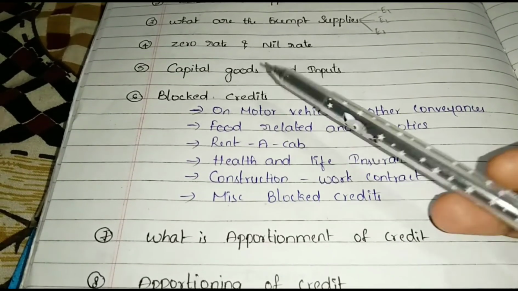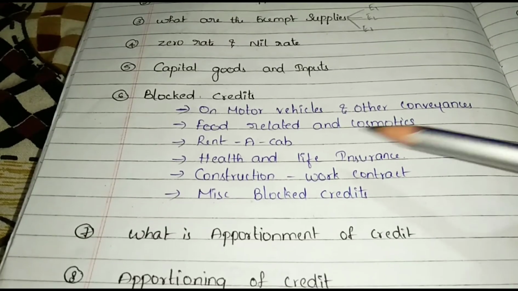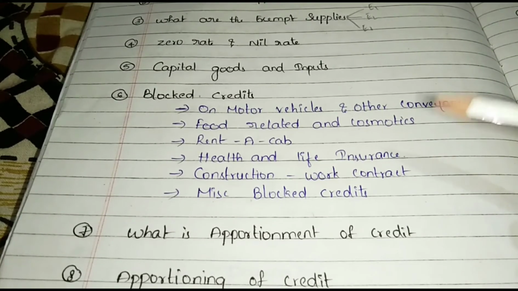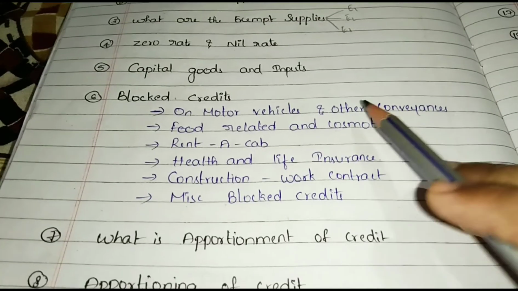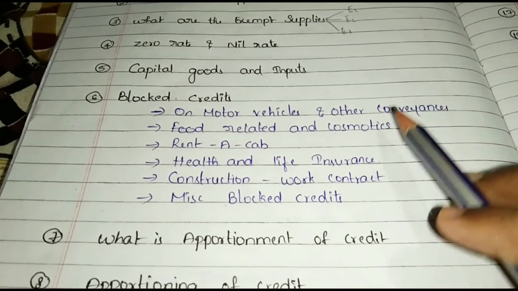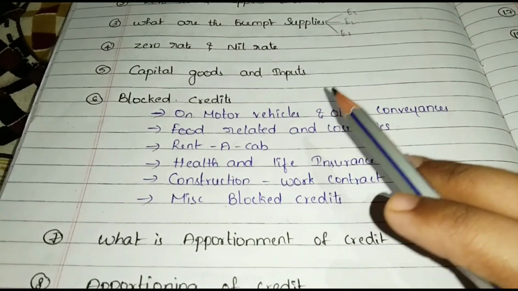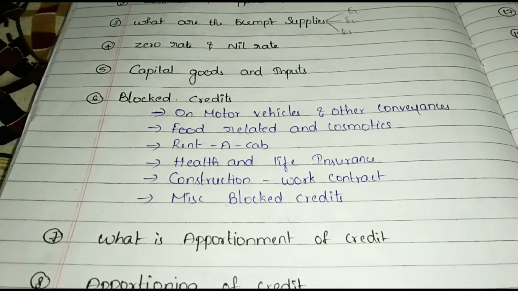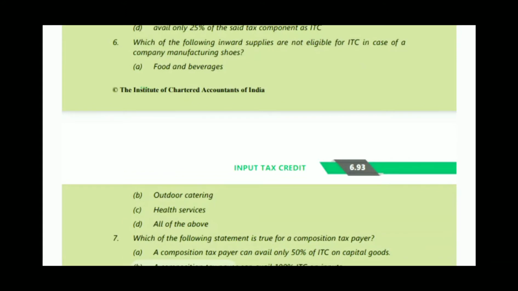And see the next one, blocked credits, food related and cosmetics. In this, food items, catering, beauty treatment, health, cosmetics, plastic surgery, for all these ITC is not available. But there is an exception. Normally business won't get credit on food items purchased. But they will get credit only and only when supplying food is their main business or an integral part of their business. Then ITC available.